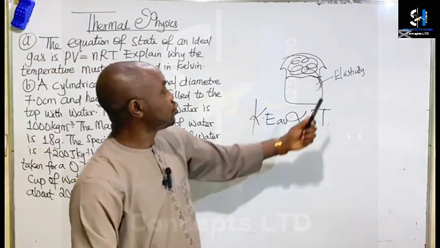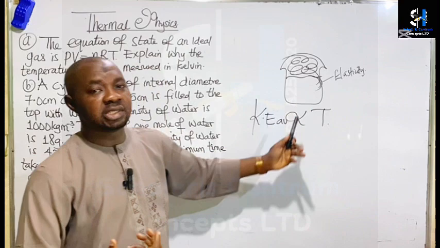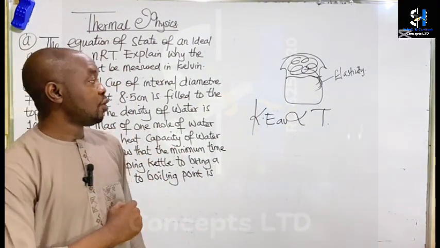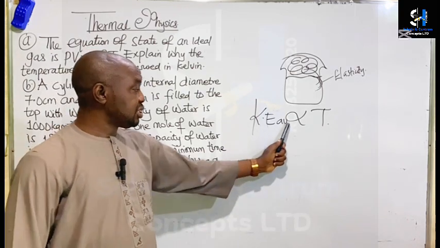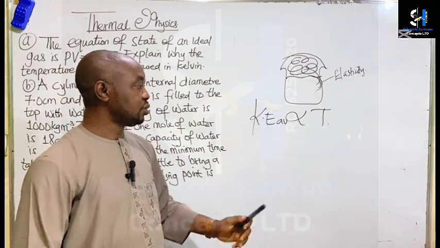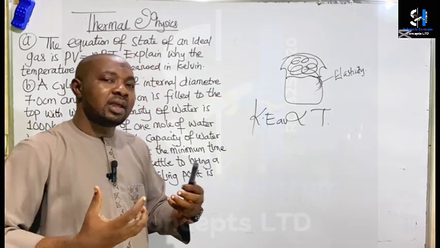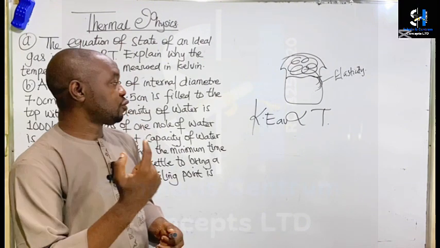So the bubbles of vapor are a result of the fast, energetic molecules which escape into the top space of the liquid in the container. The molecules acquire enough energy to be able to escape into the top space of the liquid.